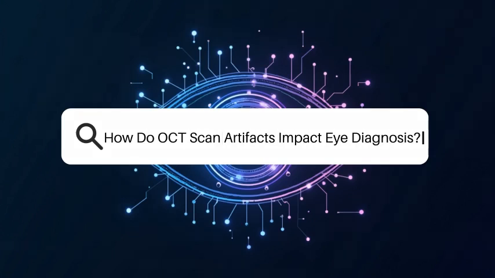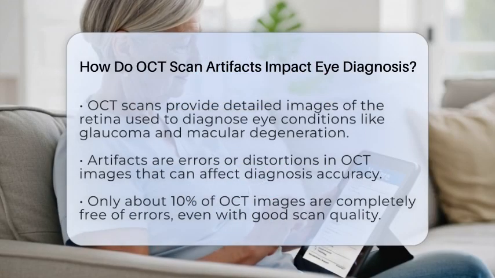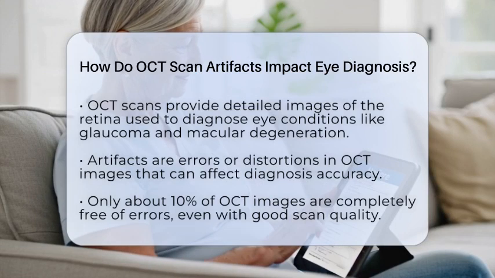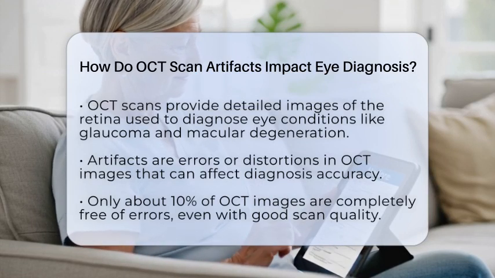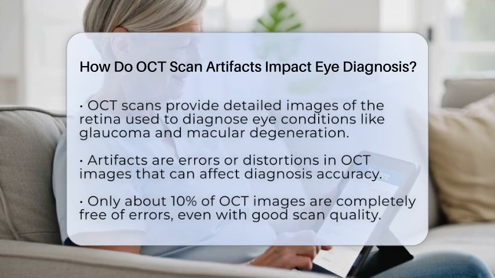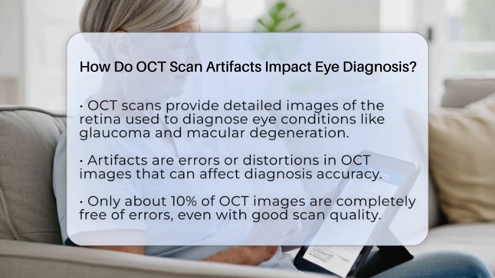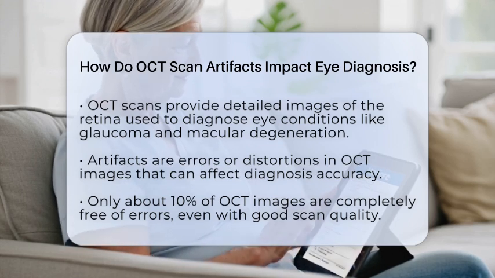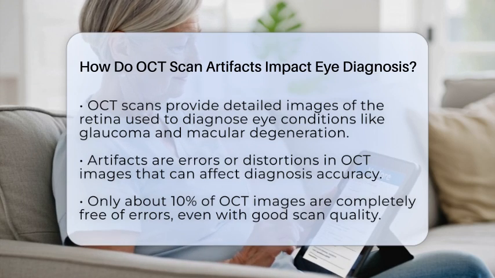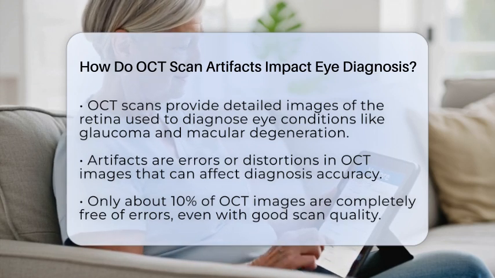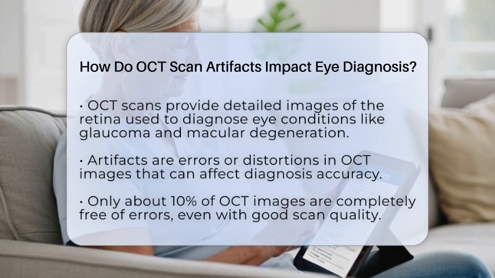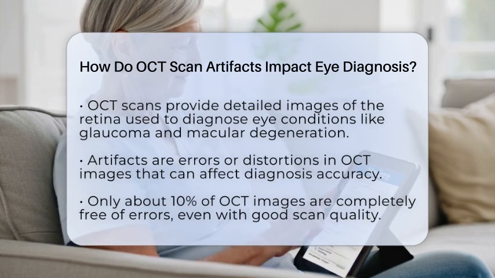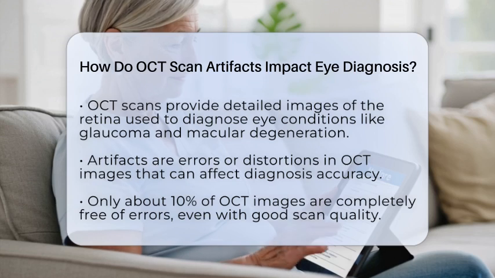How do OCT scan artifacts impact eye diagnosis? Imagine trying to read a map with smudges or blurriness. That's similar to what happens when OCT scan artifacts appear during eye examinations. Optical coherence tomography is a powerful imaging tool that gives detailed cross-sectional pictures of the retina, helping doctors diagnose conditions like glaucoma and age-related macular degeneration. But sometimes, these images aren't perfect.